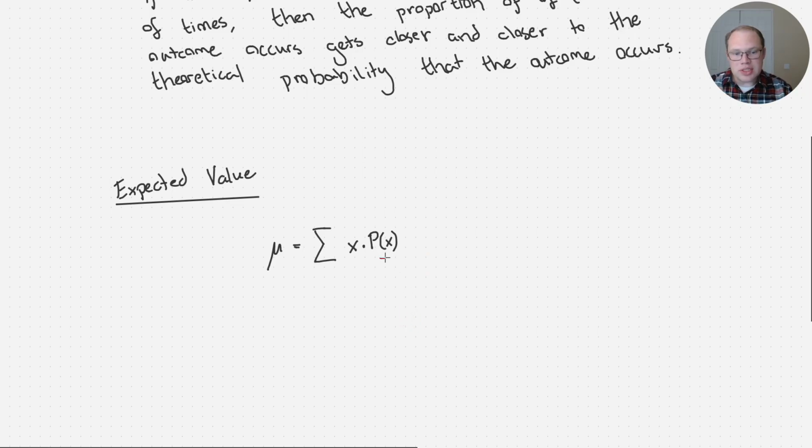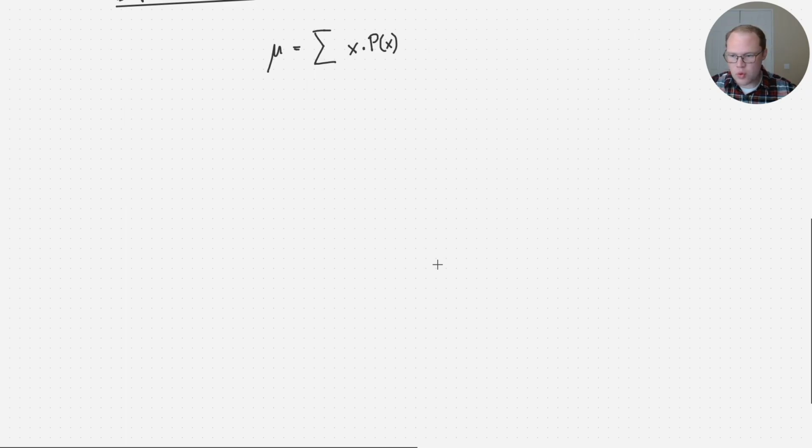What we're doing here is we're saying, well, not every outcome is going to be the same. Some are more likely than others. And so we adjust it a little bit, okay? So this is our formula. Let's see this in action, okay? Quick example.